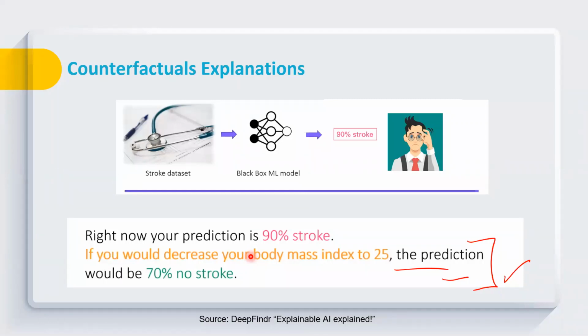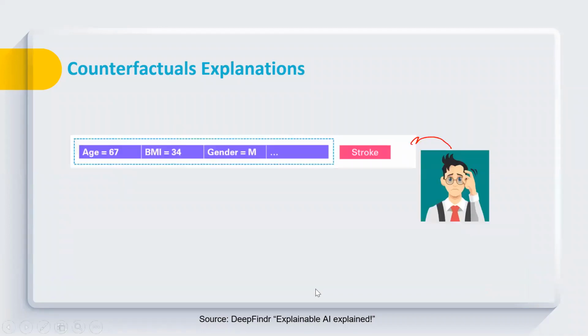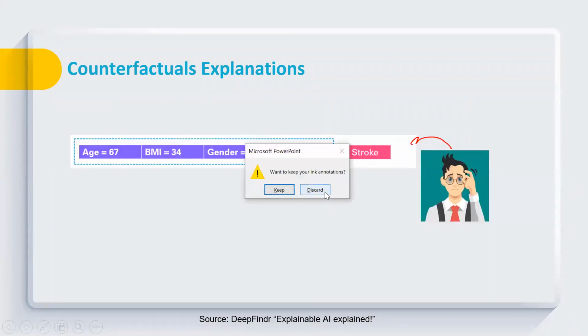It is also very beneficial for the AI developer, because there is no need to expose their full AI model to the end user to generate explanations. So due to these reasons, a lot of people are working in the counterfactual explanations area. If you have any question at this point, you can ask me.